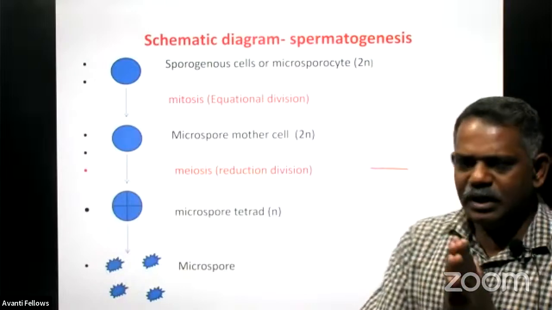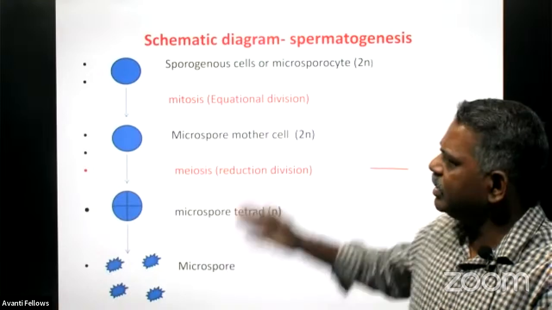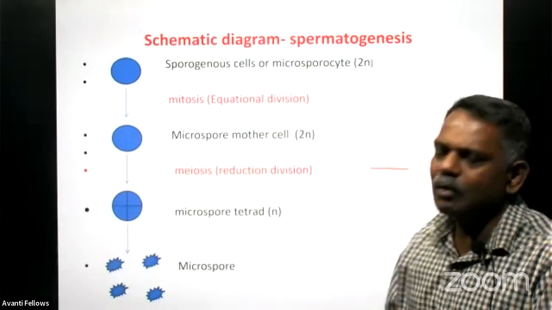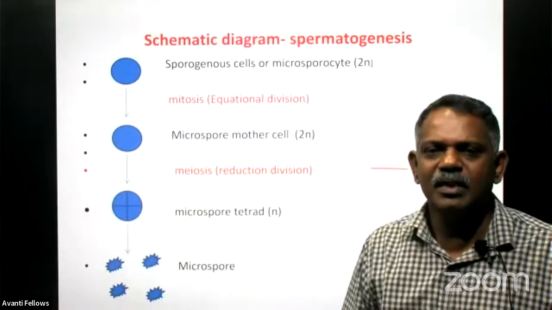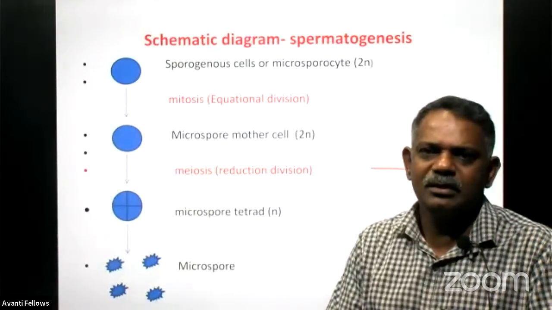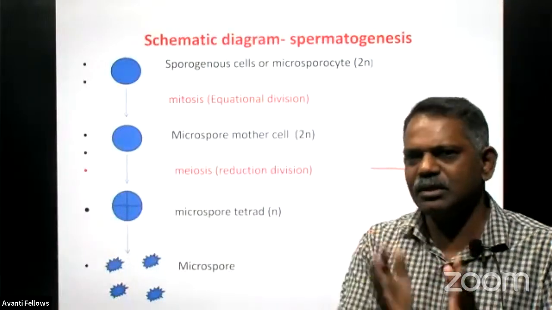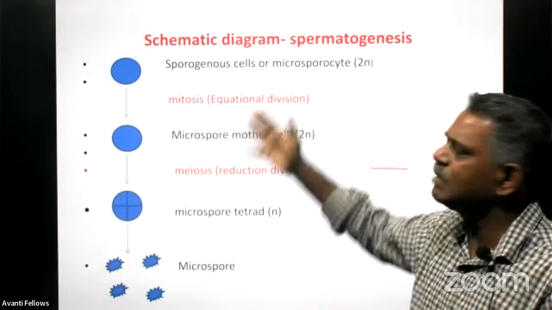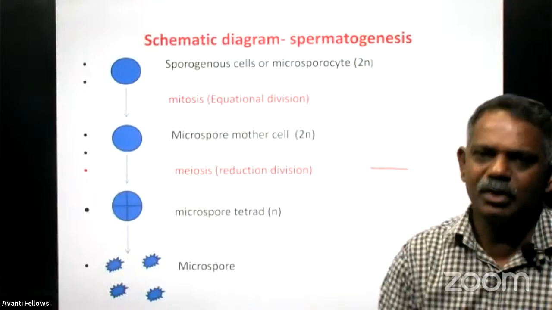So it is very easy to explain, very easy to understand, and very easy to conclude the process, because the evaluators, after seeing the schematic diagram, will understand everything, right? So whenever such a question is asked in your examination, definitely you have to draw the schematic diagram showing spermatogenesis and explain its process, right?